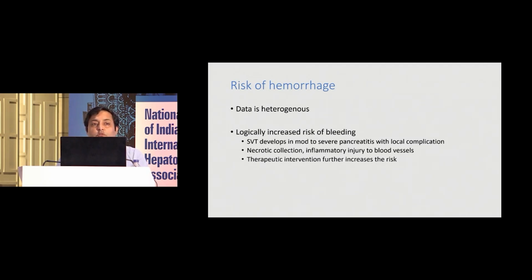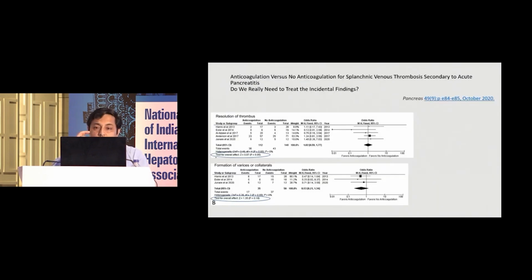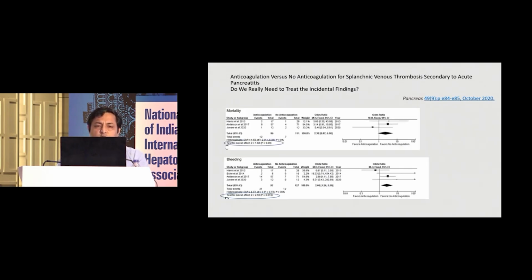And when you do therapeutic intervention in this group of patients, and especially when they are on anticoagulation, there is always an increased risk of bleeding. So this is another study in which they compared anticoagulation with no anticoagulation, and what they found is the resolution of thrombus is similar between the two groups. Collateral formation is similar, mortality is similar, but the bleeding is higher in patients who had anticoagulation.